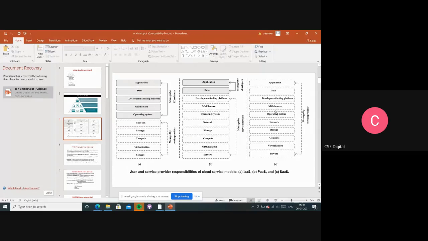So this is the third layer. This layer belongs to the users, the end users. For example, Gmail, Facebook, whatever apps we download, without installation of anything or support of any other software, we just install that application and use it, right? So we have discussed examples for that also, right?